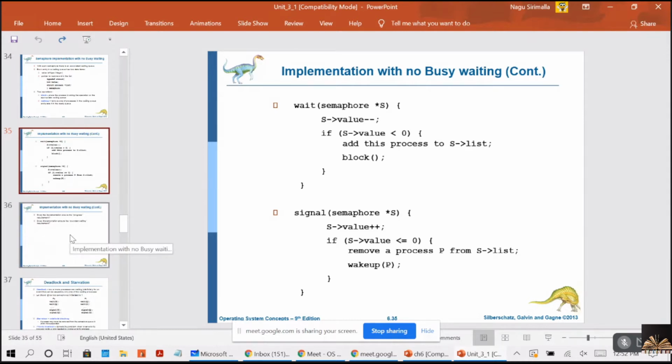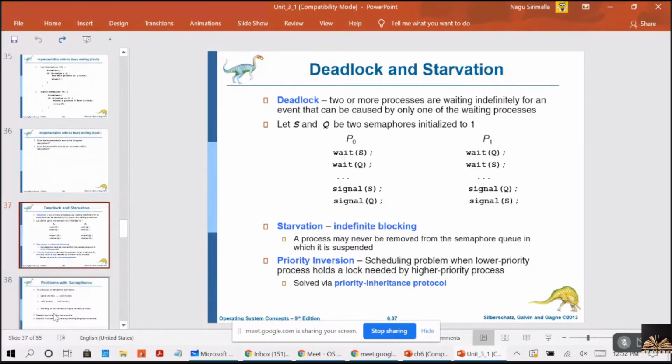So this is all about your semaphores, right? But this method has some drawbacks also. That is, it is leading to deadlock and starvation.